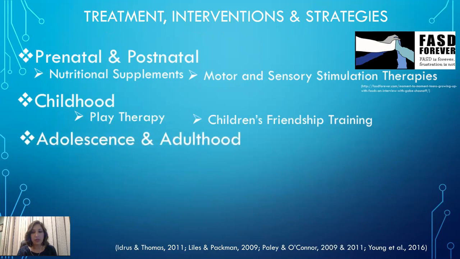FASD is often multi-generational in nature, so many birth mothers of a child with FASD likely have some prenatal alcohol exposure themselves, leading to cognitive difficulties. This, in addition to parental shame, is a big reason why there's not as much early intervention as there should be. Even with early intervention, individuals with FASD will continue to need counseling services throughout adolescence and adulthood.